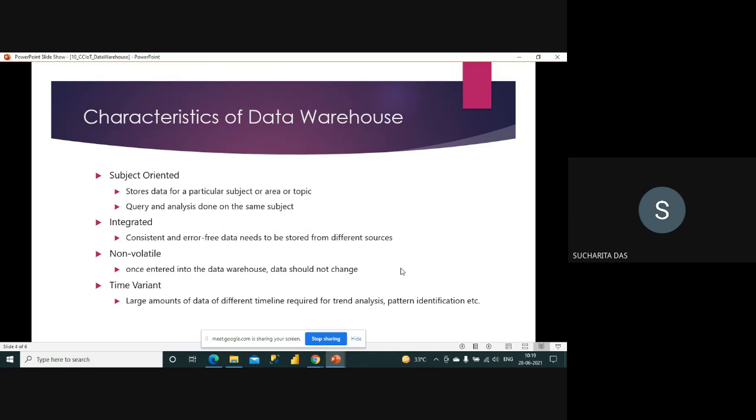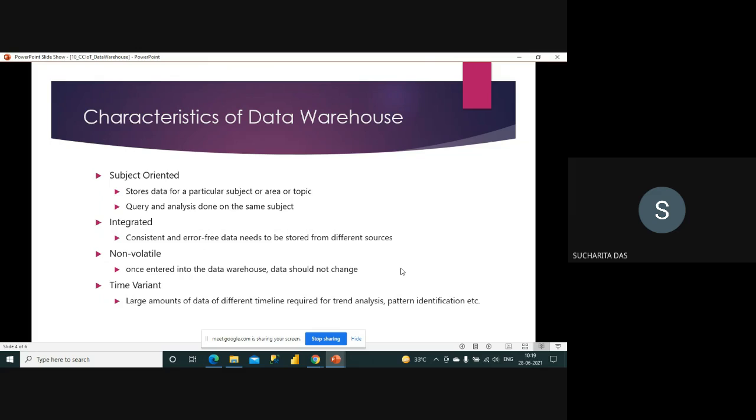Integrated, consistent and error free data needs to be stored, of course, whenever you are bringing the data from the database. As it is historical data, generally there are not many changes. Okay, when you are talking about a relational database or a transactional database, it has a lot of changes maybe every moment.